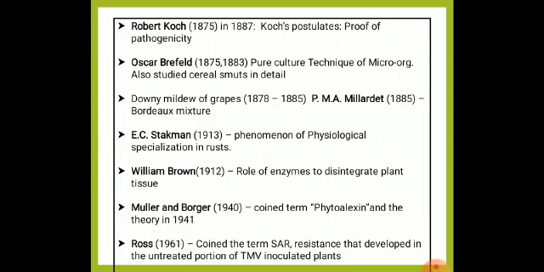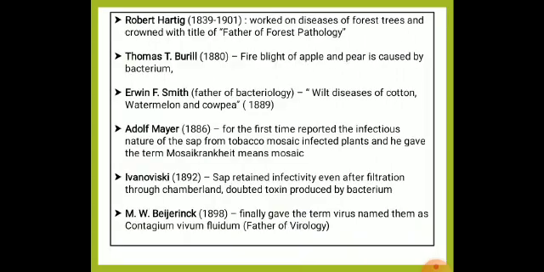Then E.C. Stakman, who gave the phenomenon of physiological specialization in rust. And William Brown, role of enzymes to disintegrate plant tissue. And Müller and Börger coined the term phytoalexin. And Ronald Ross gave the term SAR, that is systemic acquired resistance. Then coming to Robert Hartig, who is called the father of tree pathology, that is forest pathology.